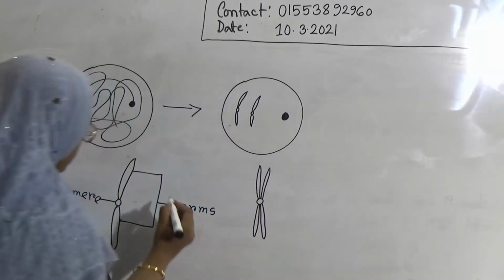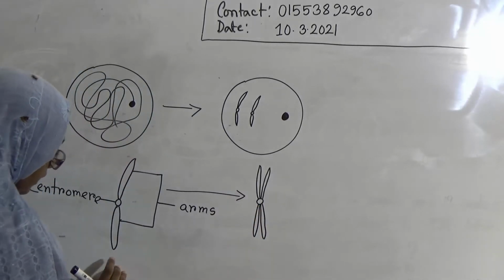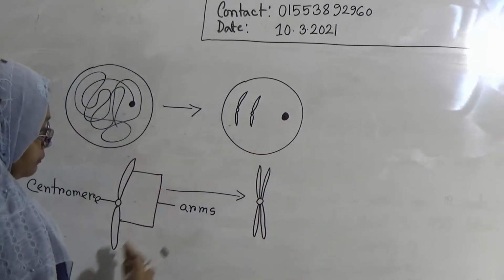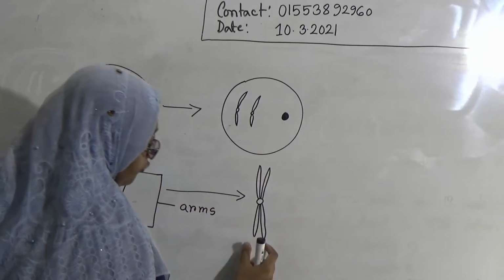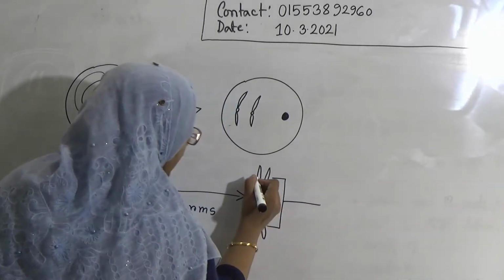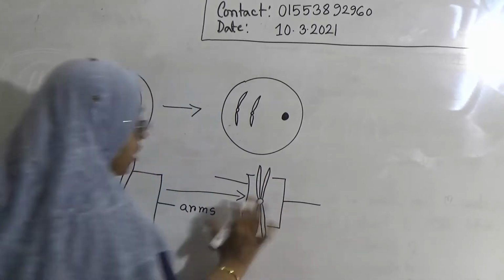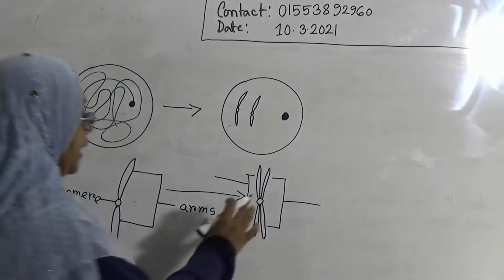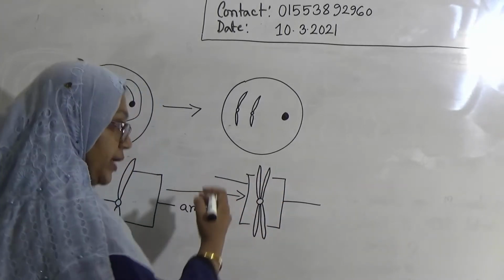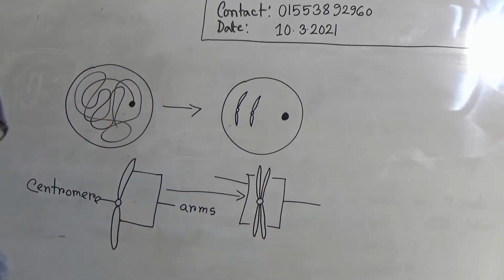In the last stage of prophase, a single chromosome turns like that. Here it is divided longitudinally and forms two chromatids. This one is one chromatid and this one is another. If we cut this centromere, then it will turn into two separate chromatids. This part will be a separate chromatid or daughter chromosome, and this part will be a separate daughter chromosome.